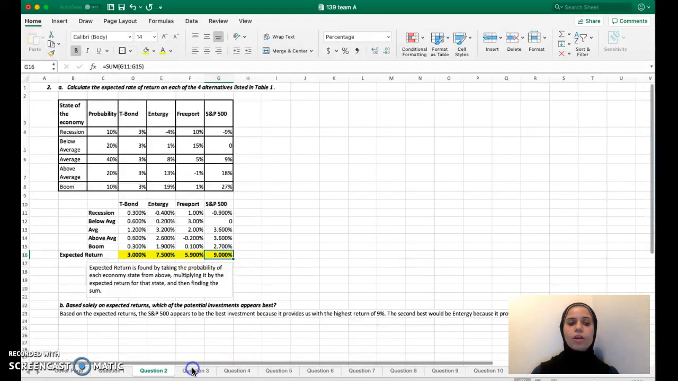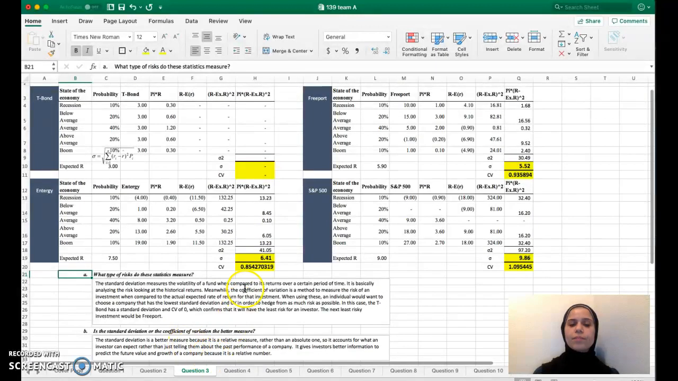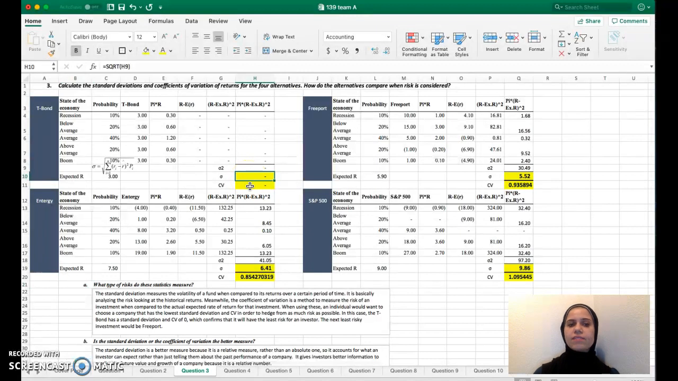On number 3, we are asked to calculate the standard deviation, which is a measure of the volatility of a fund when compared to its returns over a certain period of time. We are also asked to calculate the coefficient of variation, which is also a measure of risk. However, this time it is compared to the actual expected rate of returns for that investment. So the coefficient of variation is a better measure because it's relative rather than absolute. Doing this provides us with the following standard deviations and CVs as shown in the Excel spreadsheet.